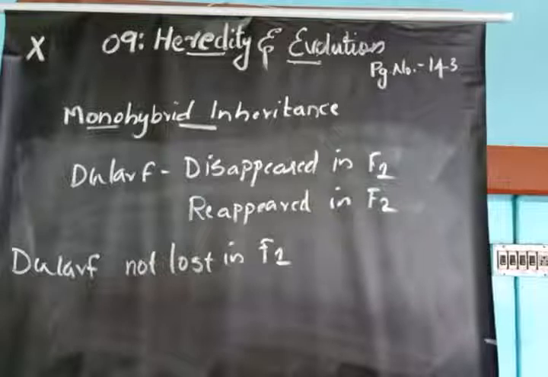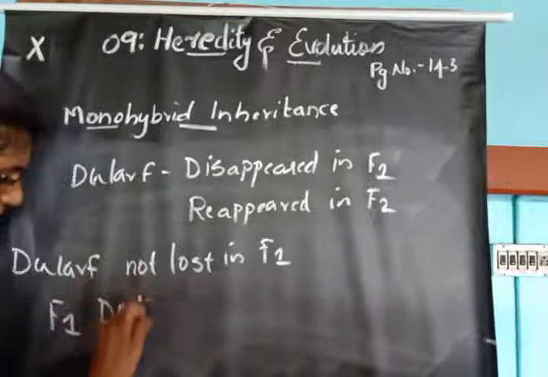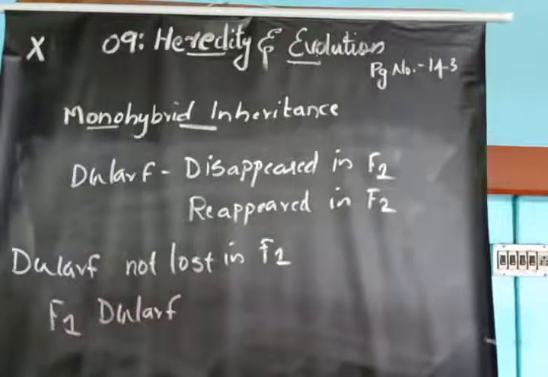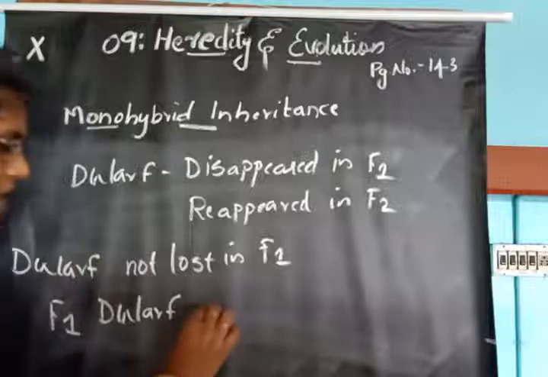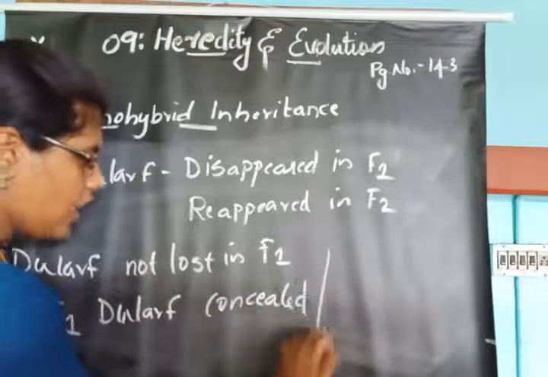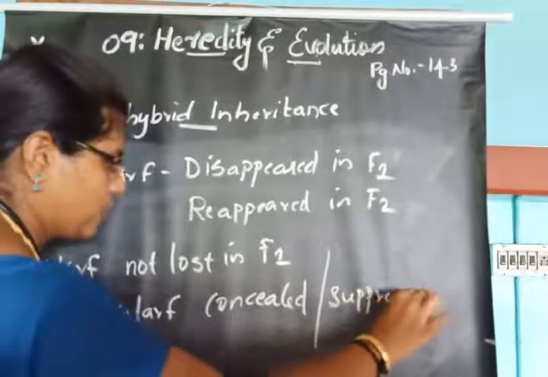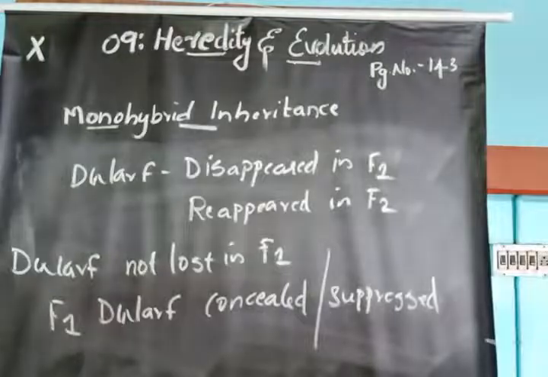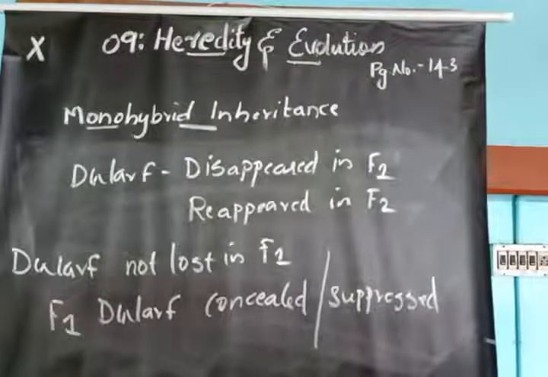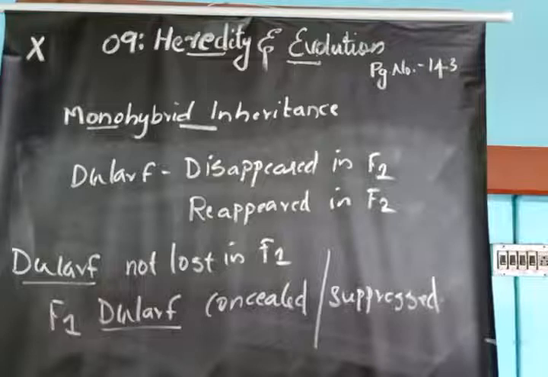So then what happened to dwarf in the F1 generation? In the F1 generation, the dwarf character of the parent pea plant is concealed or suppressed. So in the F1 generation, the parent character, that is dwarfness, is concealed or suppressed.